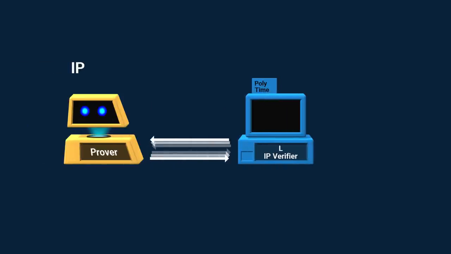Our first enhanced game is called IP, Interactive Proofs. Here, the verifier can interrogate the prover with a series of questions and answers instead of just one, and it verifies each answer that it receives. We have the same completeness and soundness requirements, except the verifier is now probabilistic, and it satisfies them not always, but with high probability, say 99%. So here are the updated requirements.